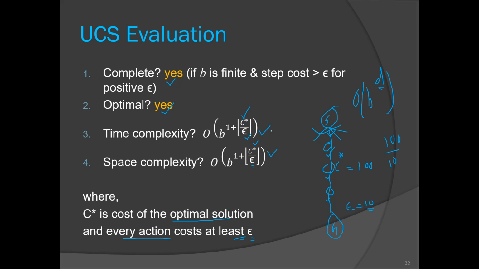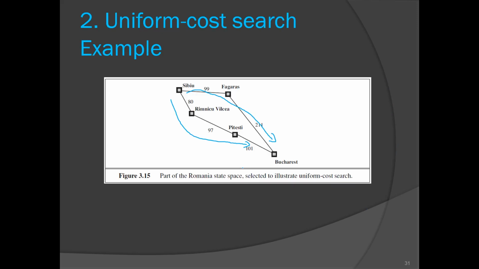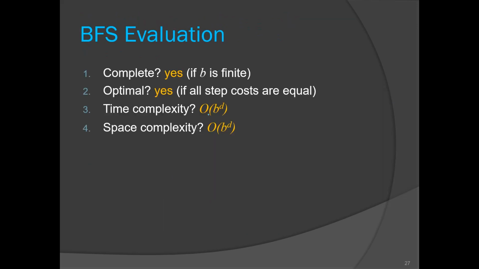When every action costs the same value, say C star equals 100 and every action is costing me 10, in that case your UCS will become BFS. So how to explain that? See the BFS, it is optimal when step costs are equal.